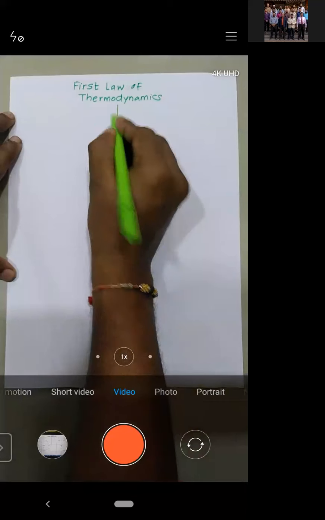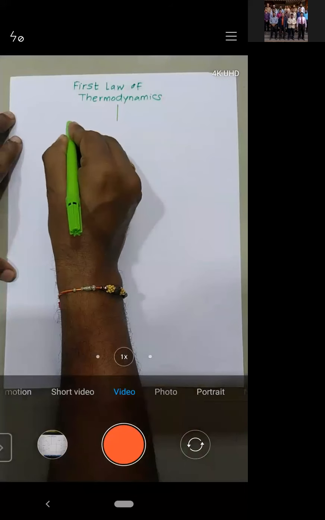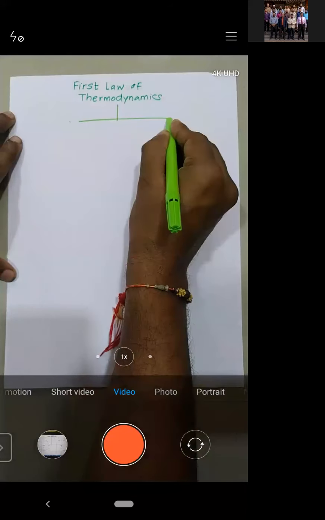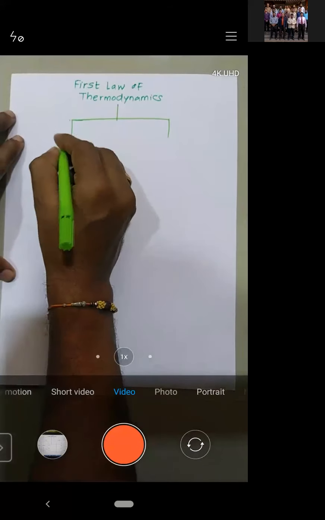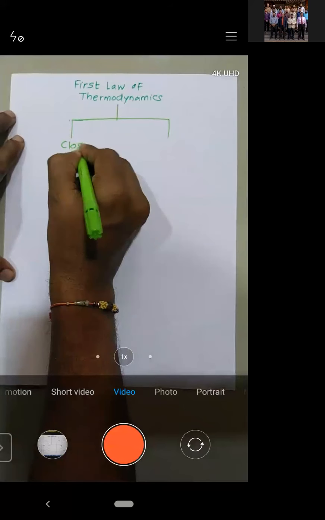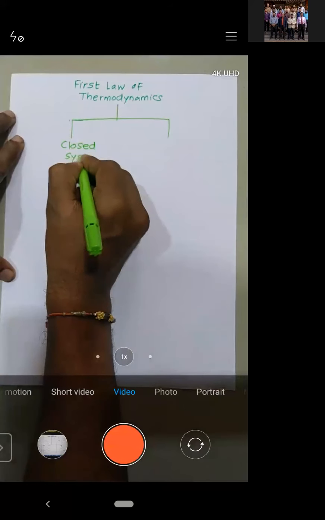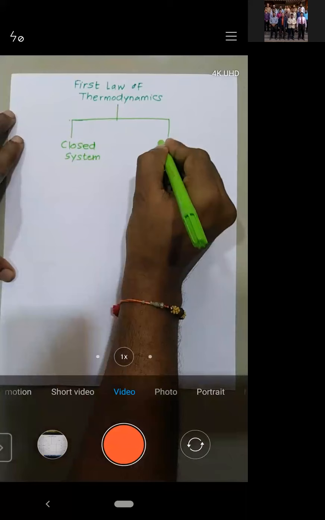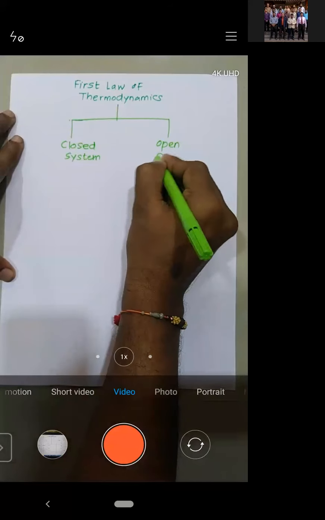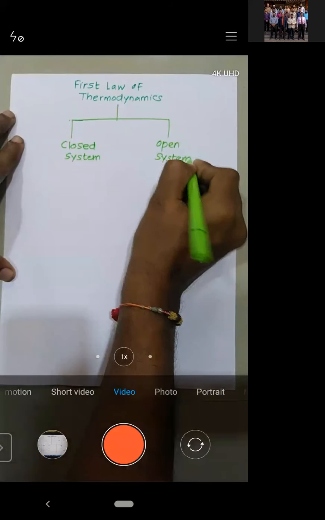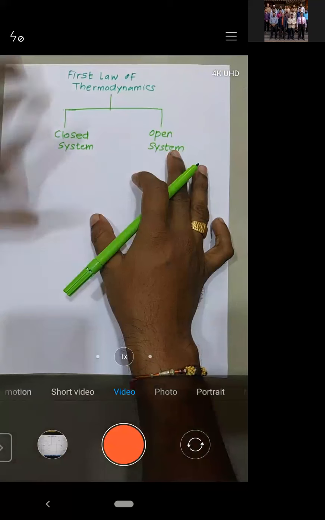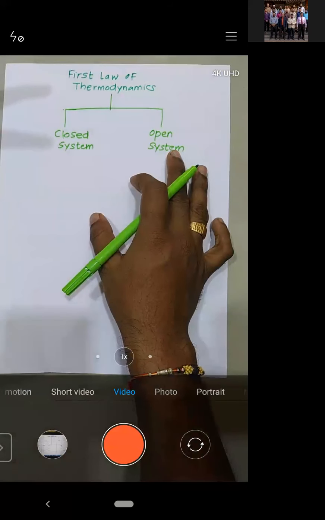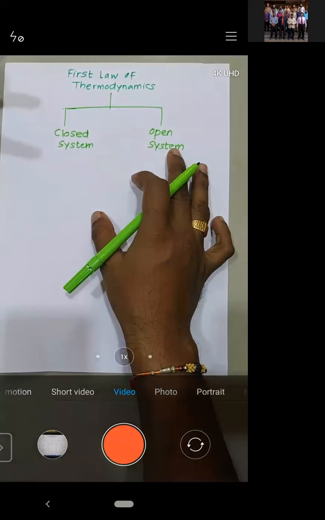Yes, sir. Okay, now see, the first law of thermodynamics, we will apply for two systems. As we have seen, one is the closed system and the second is the open system. In actual we have seen three systems: closed system, open system, and isolated system. I will not go for isolated system because there is no heat transfer, no mass transfer, right? There is no work transfer.